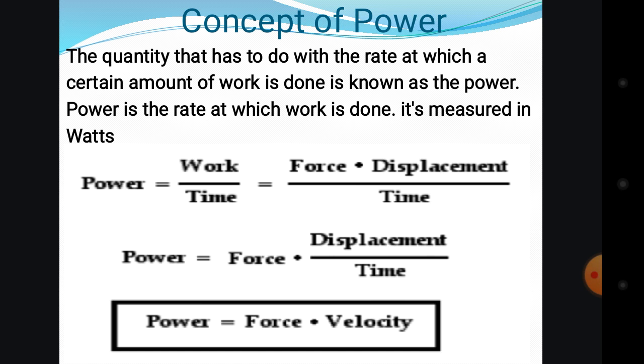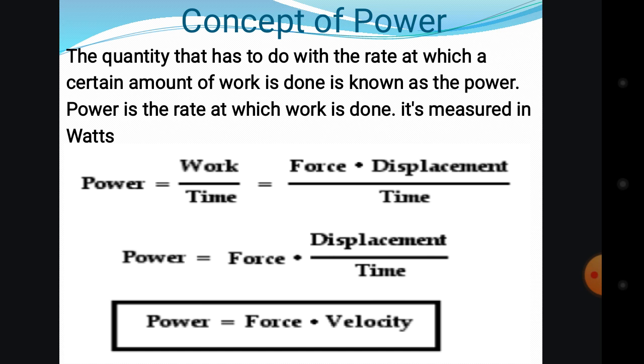And the unit of power, because unit is very important in physics, so you have to consider unit. For you to know the rate at which work is done, you have to use the watt, because watt is the unit for power. So we have two formulas here.